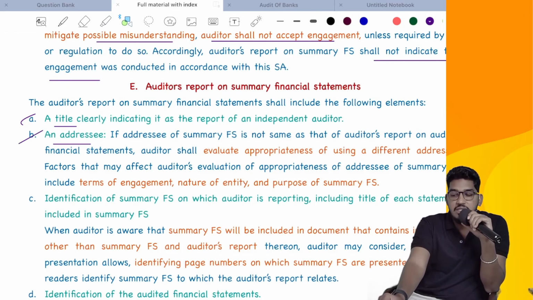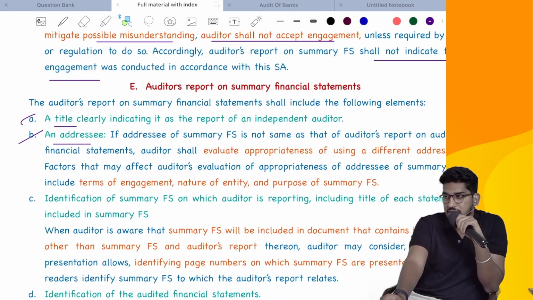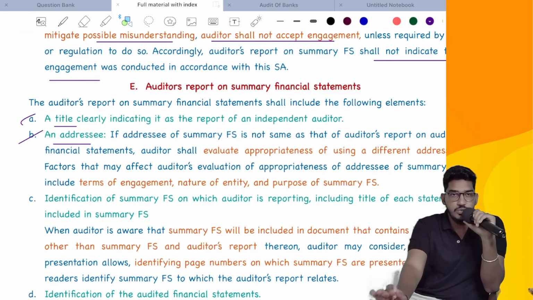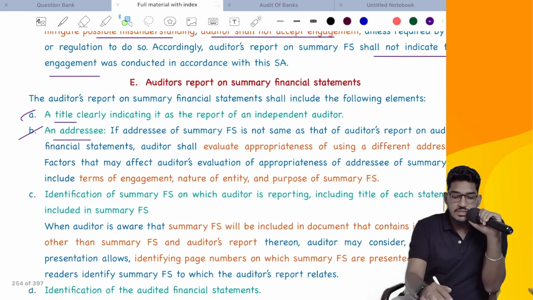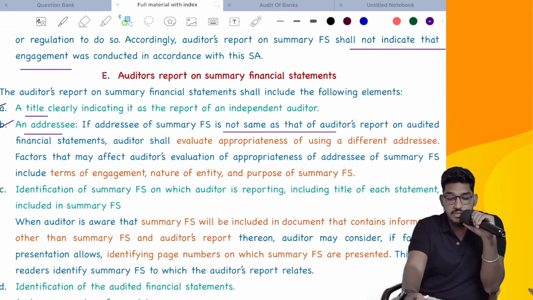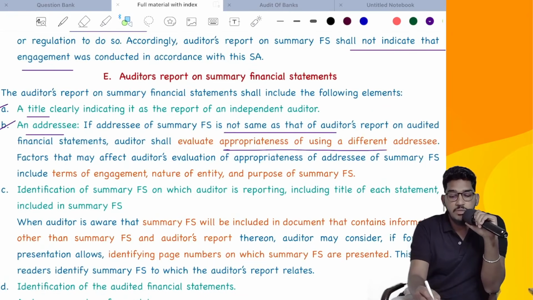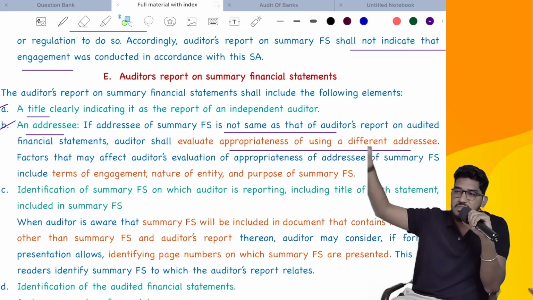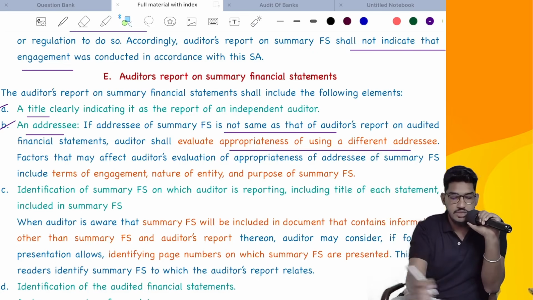Here, in case you are required to address to a different person than the addressee in the complete financial statements, determine whether it is appropriate. If the addressee of summary financial statements is not the same as that of the auditor's report on audited financial statements, the auditor shall evaluate the appropriateness of using a different addressee. If you don't feel it is appropriate, use the addressee who is there in the complete financial statements only.